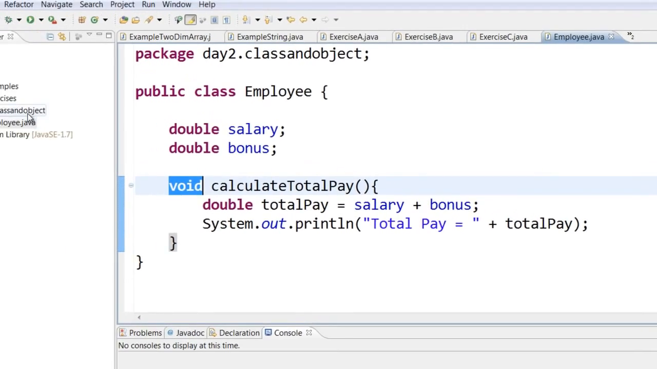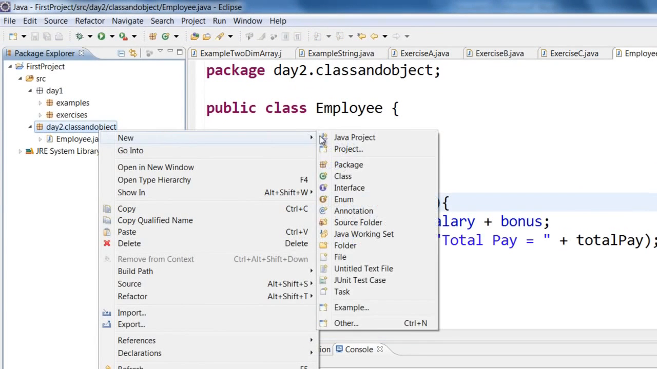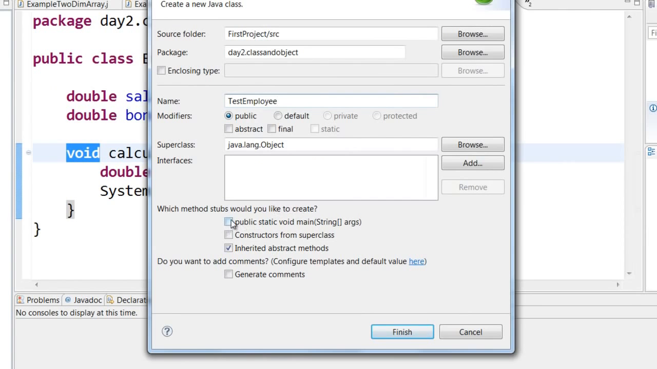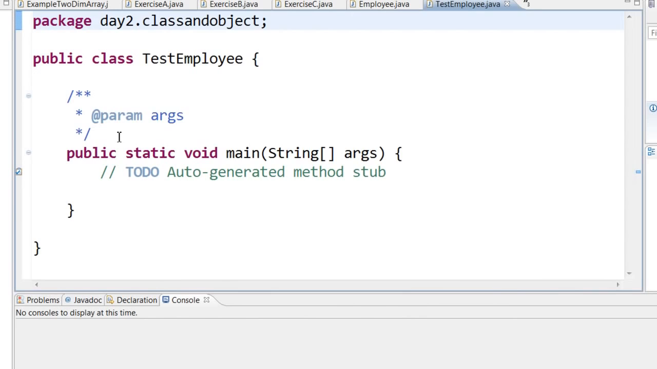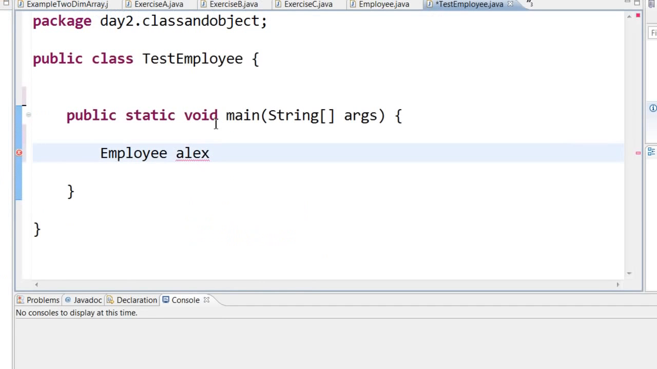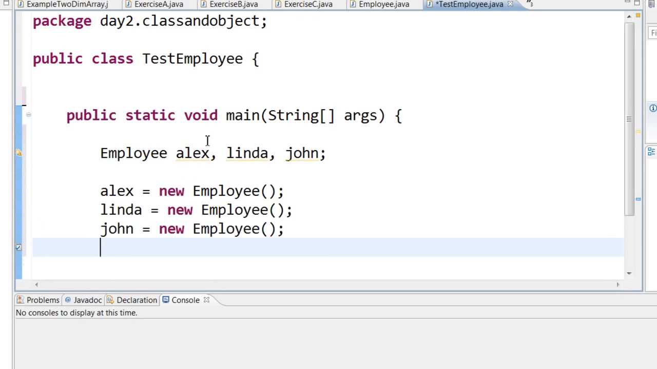And let us create another class in the same package, and we'll call this test employee. And here, let us select public static void main. In this main method, we are going to create objects of employee. Now to create objects of employee, you can either do something like this: employee Alex, Linda, John, and then we can initialize each and every object.